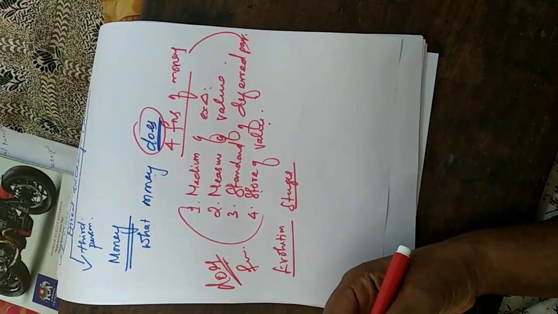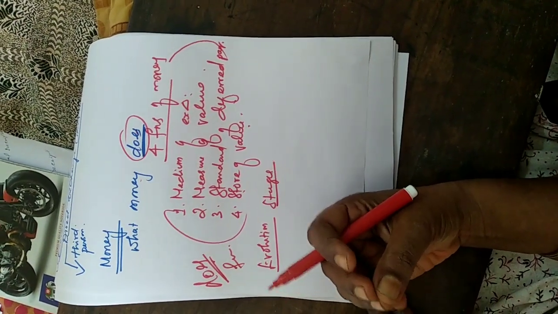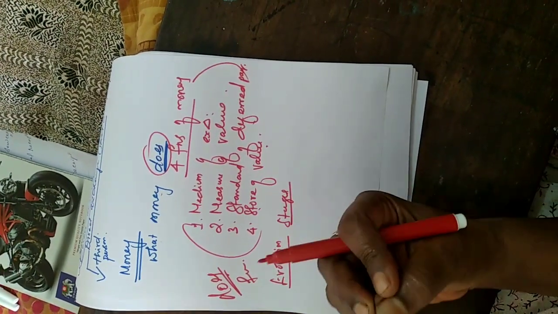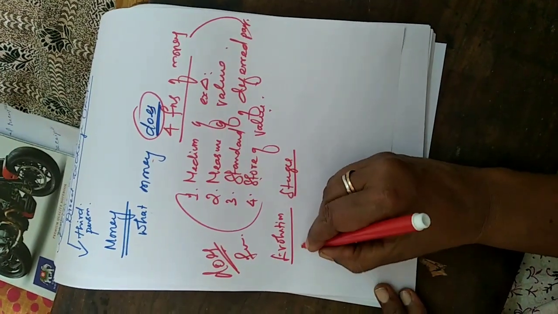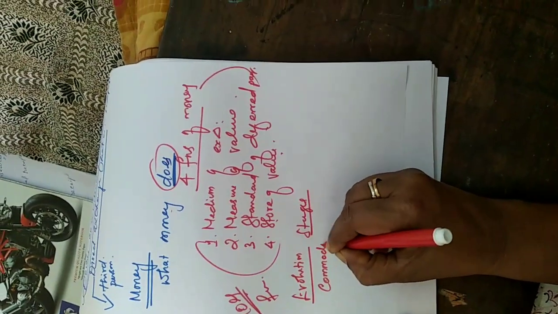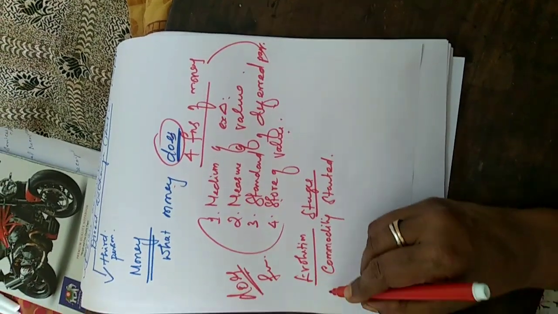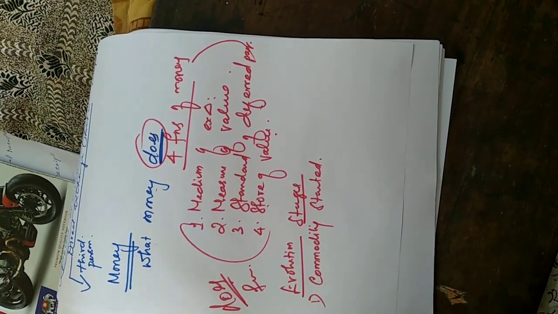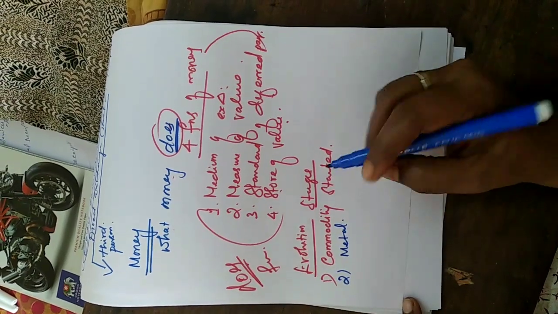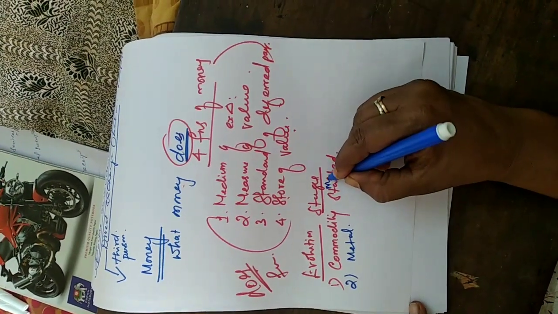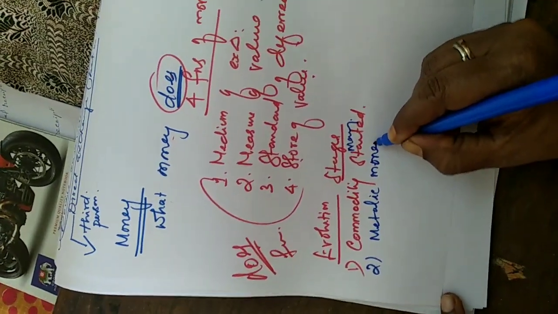In the beginning stage, whatever commodity, commodity means goods, was available in a particular place, they started to use that thing as money in order to exchange goods. So first, commodity money started. First stage: after the barter system, commodity is used as money. After that, they started to use metals. Second, metallic money started to be used.